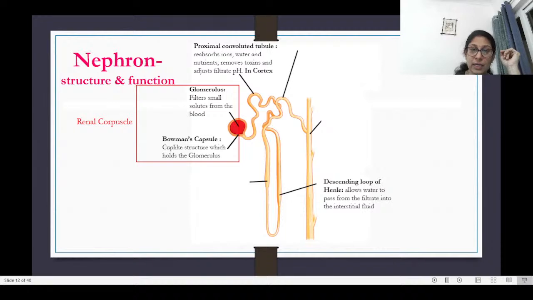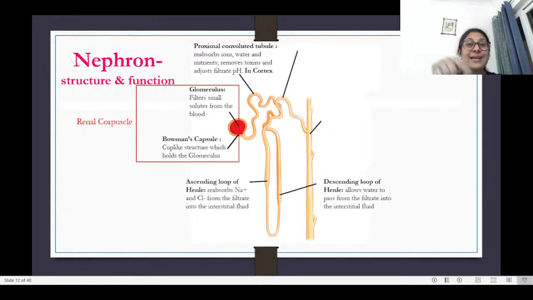Then this further goes into the descending loop of Henle, where it allows the water to pass from the filtrate into the interstitial fluid. That means the water moves out of the descending loop of Henle and goes into the interstitial fluid, meaning the fluid which is found in the intercellular spaces.